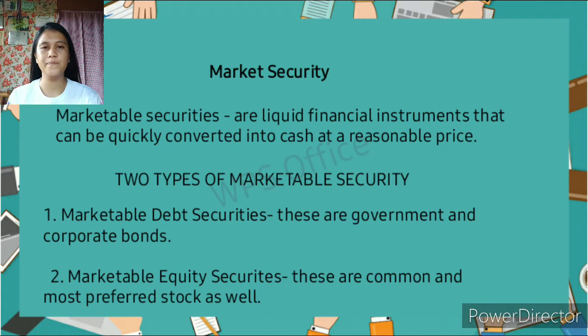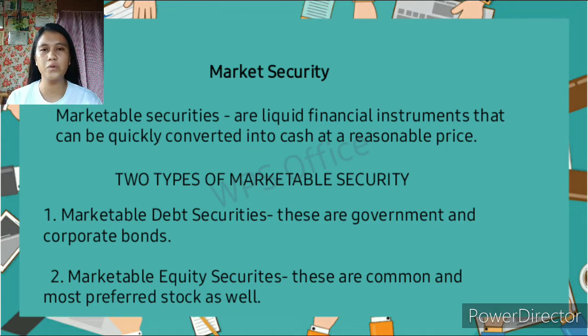Marketable securities. Marketable securities are liquid financial instruments that can be quickly converted into cash at a reasonable price. They are unrestricted short-term financial instruments issued as either equity securities or debt securities of a publicly listed company.